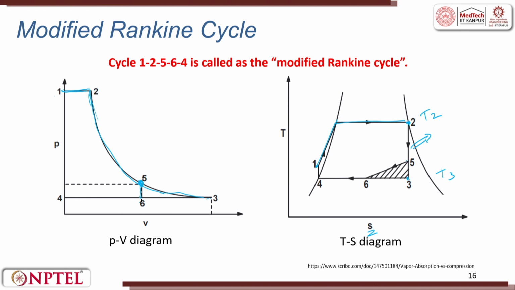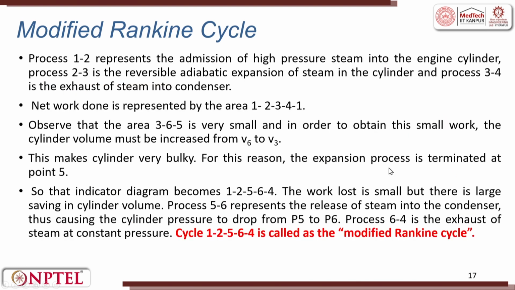So, rather than going to 3, we stop at 5 corresponding here, then we join it with 6, 5, 6, 4. So, this dashed area we will see what is the use of it. The process 1 to 2 represents the admission of high pressure steam into the engine cylinder. The process 2 to 3 is the reversible adiabatic expansion of steam in the cylinder and process 3 to 4 is the exhaust of the steam into the condenser.